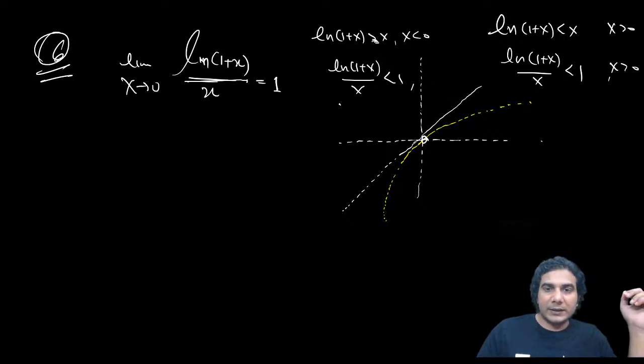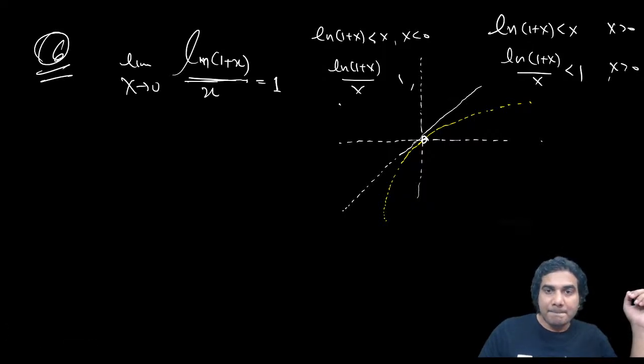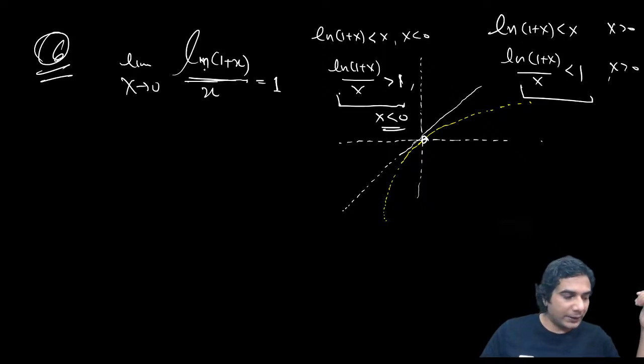Here ln of 1 plus x is still less than x. It is always less than, so it's still less than, and after dividing it will be more than. So from this we will get the left hand limit, because this is for x less than 0. And from this we'll get the right hand limit.